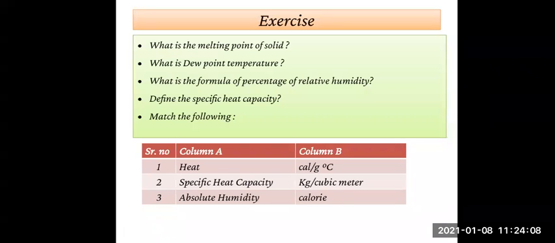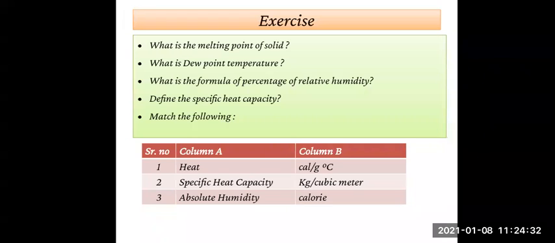Then the next question is, what is the formula for percentage relative humidity? Which is given on page number 66. Percentage relative humidity is equal to the actual mass of water vapor content in the air in a given volume divided by the mass of vapor needed to make the air saturated in that volume, multiplied by 100.